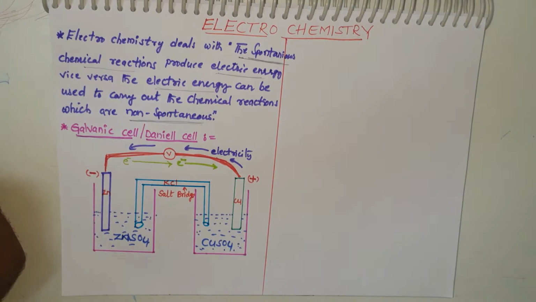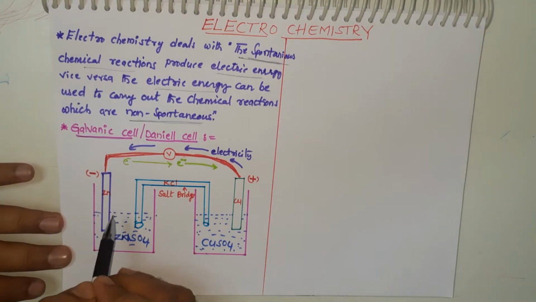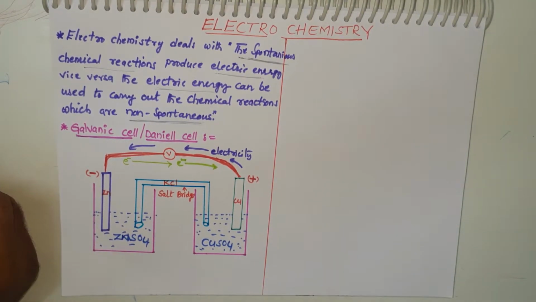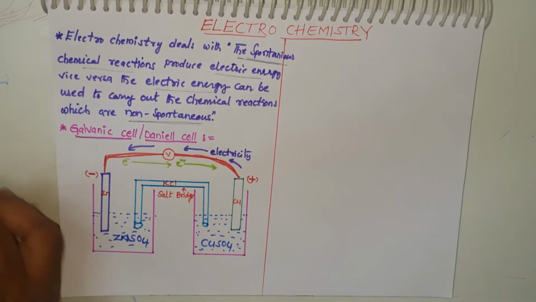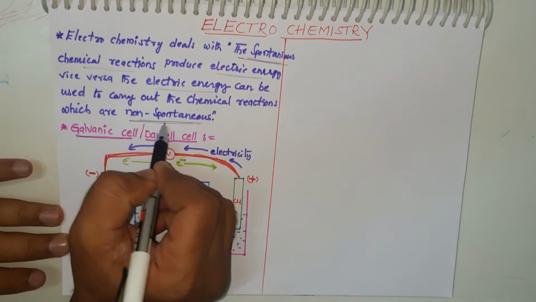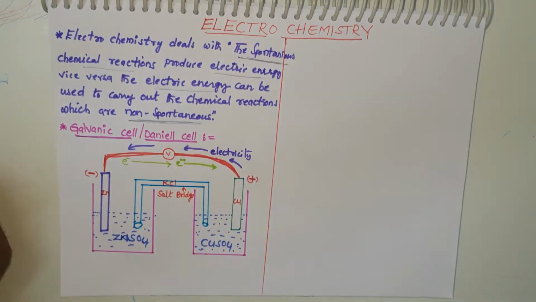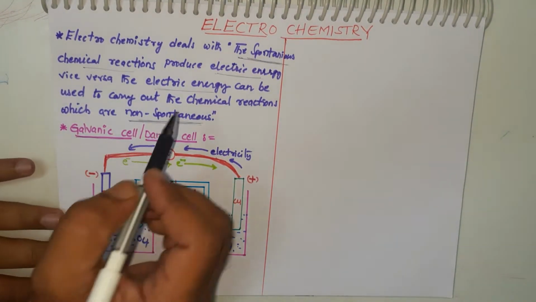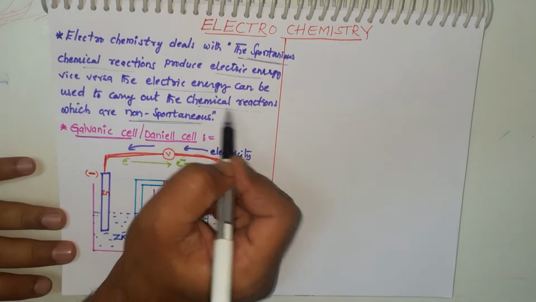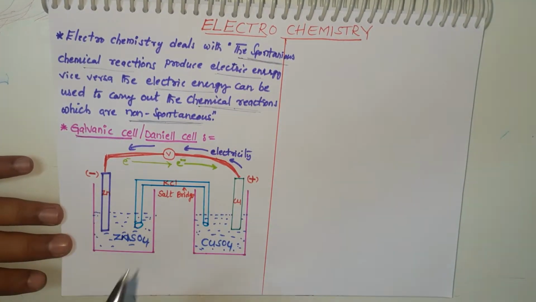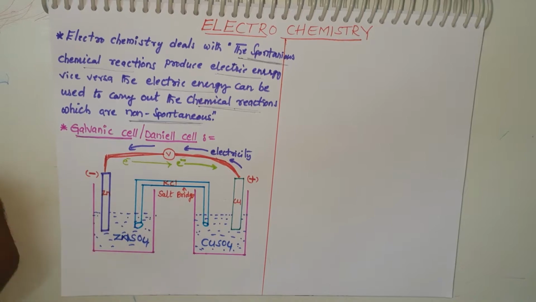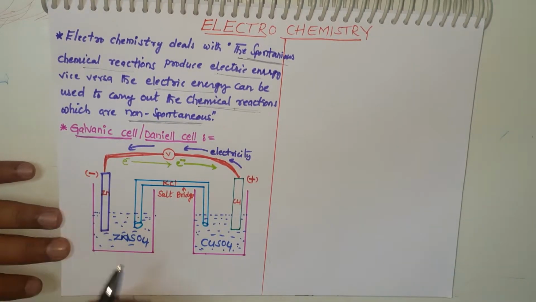If electric energy converts into chemical energy, that type of cell is known as an electrolytic cell.